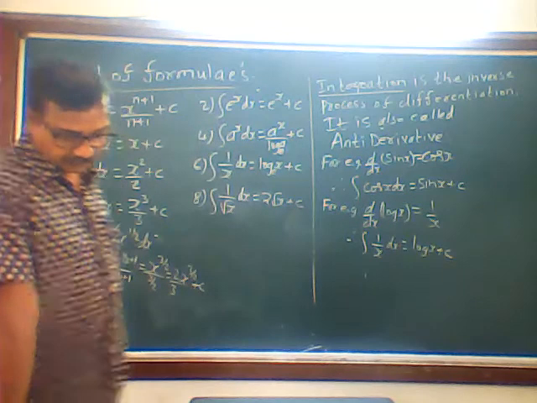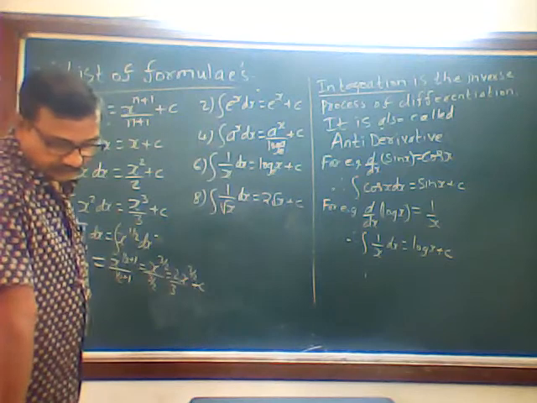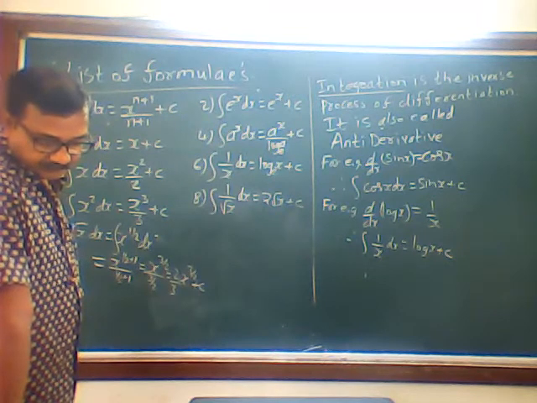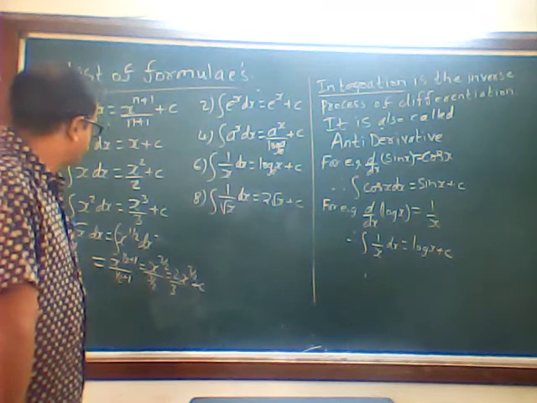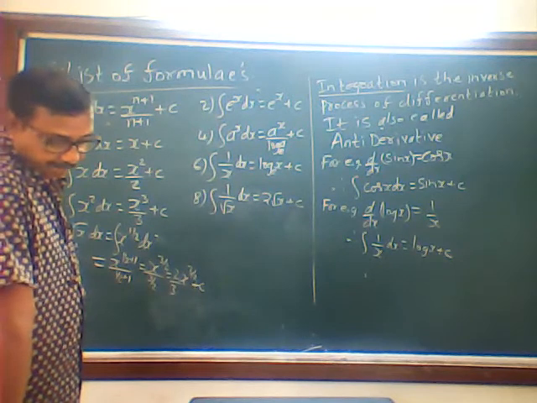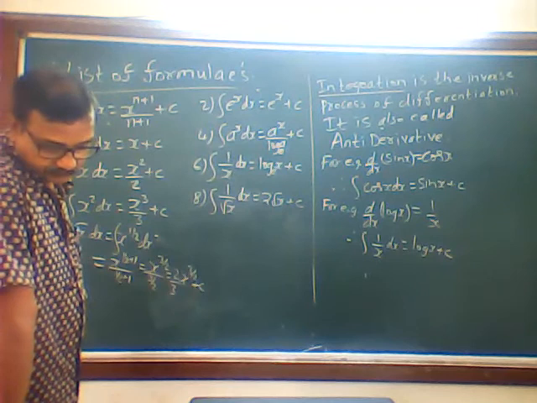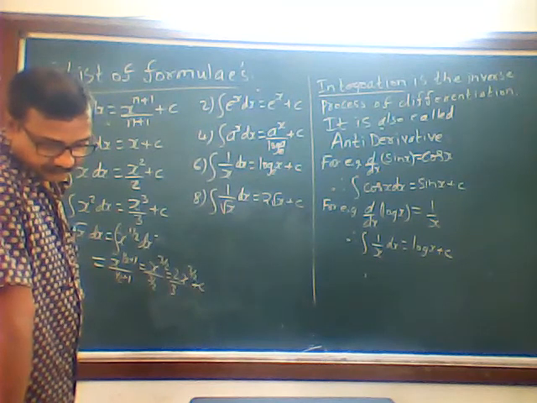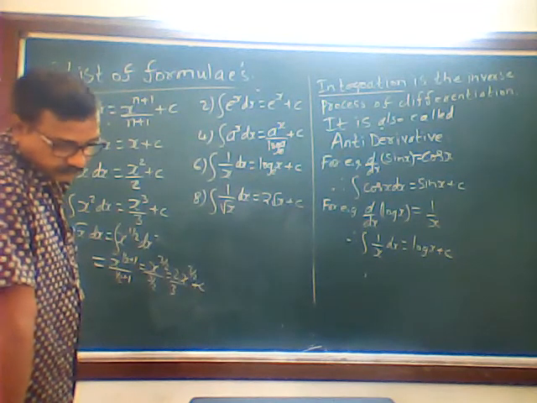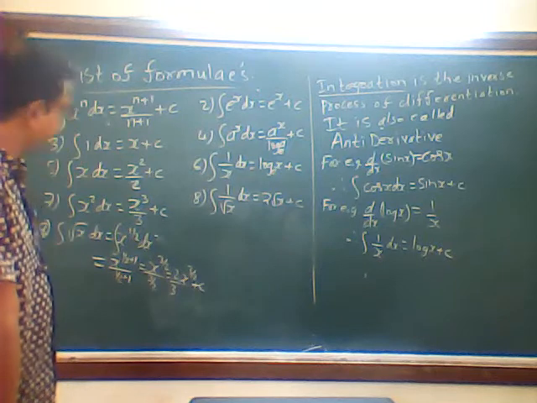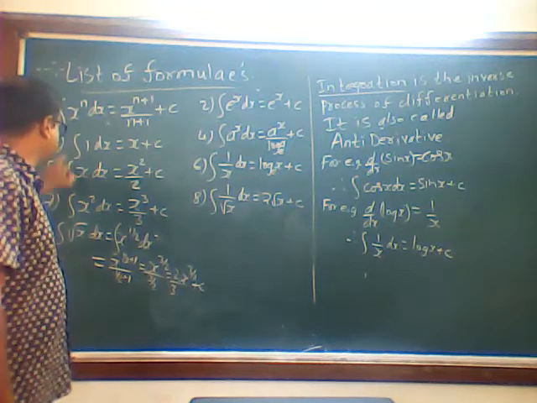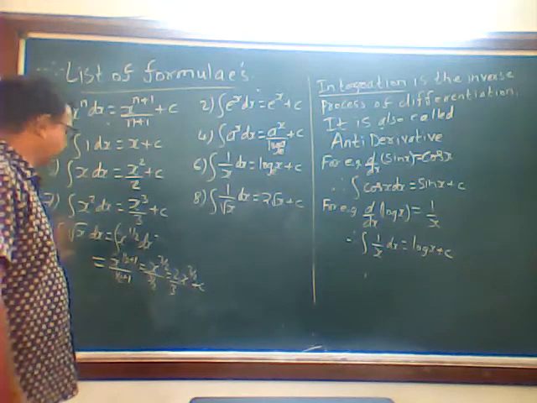Now you can write a note saying based on 1 we get formulas 5, 7 and 9.